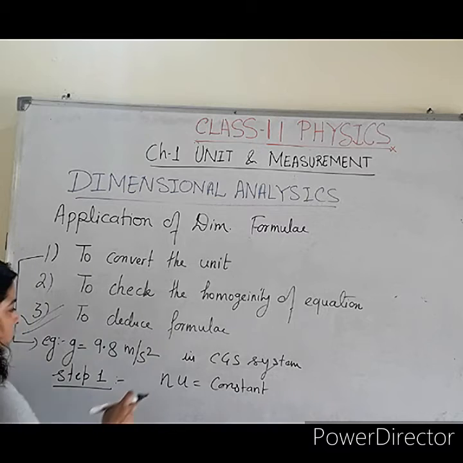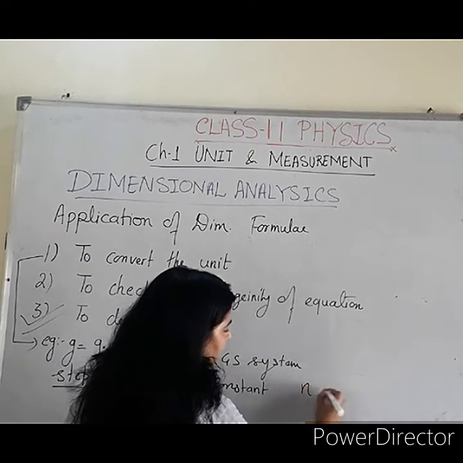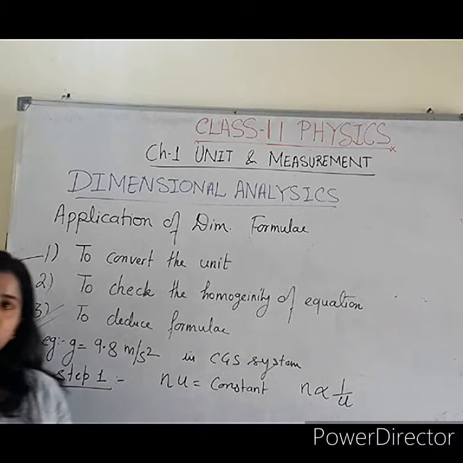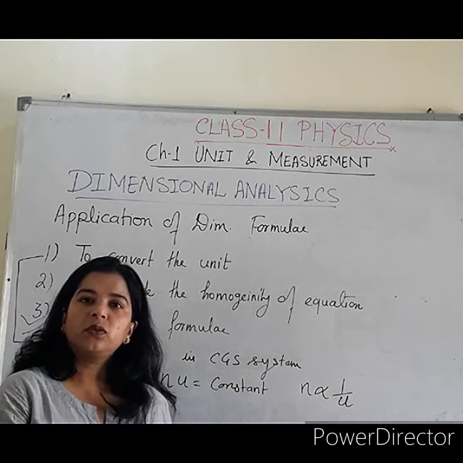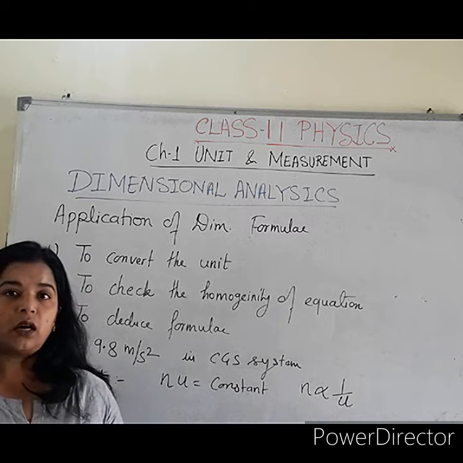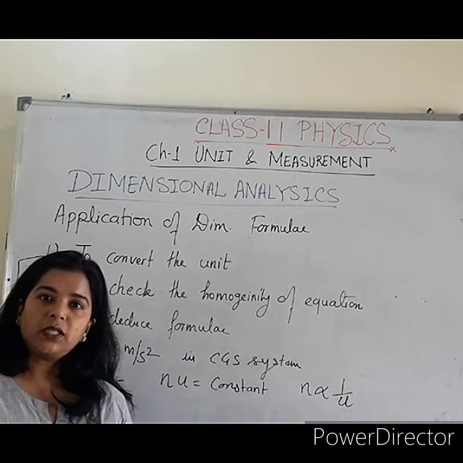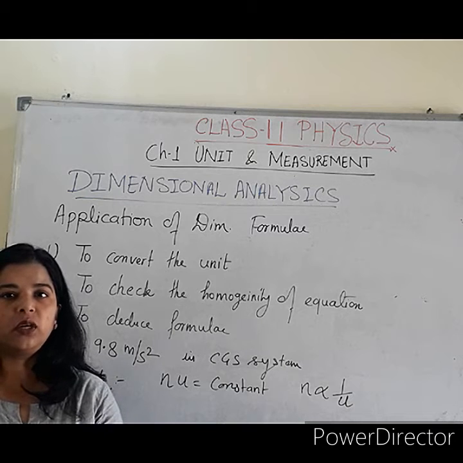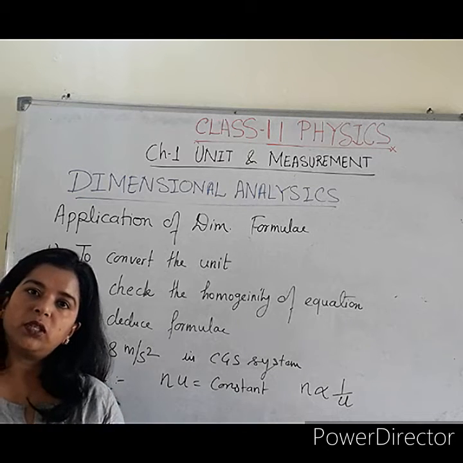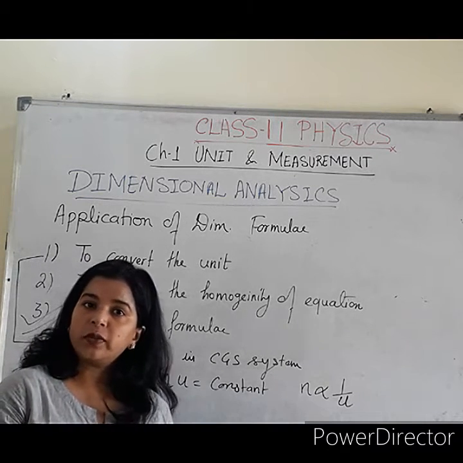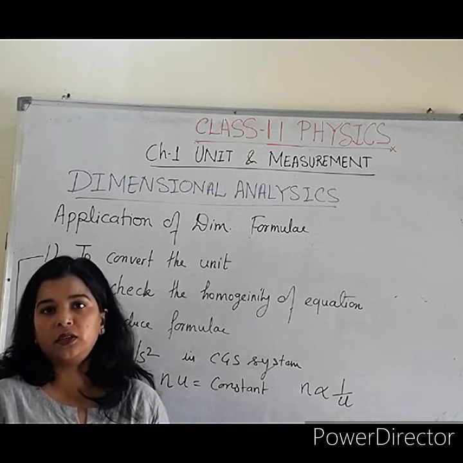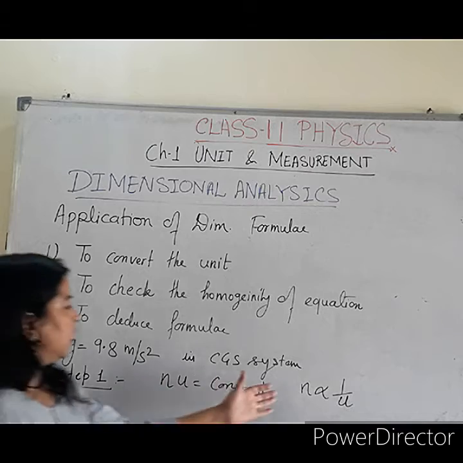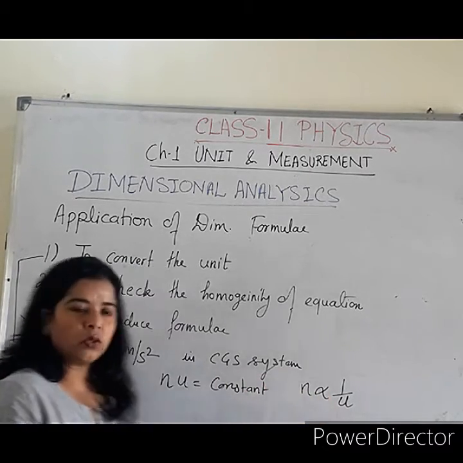You can say that the numeric value is inversely proportional to unit. Larger the unit, smaller the numeric value. Smaller the unit, larger the numeric value. 1 meter is equal to 100 centimeter. 100 is the larger numeric value and centimeter is the smaller unit. And 1 is the smaller numeric value and meter is the bigger unit compared to centimeter. So the numeric value is inversely proportional to unit.